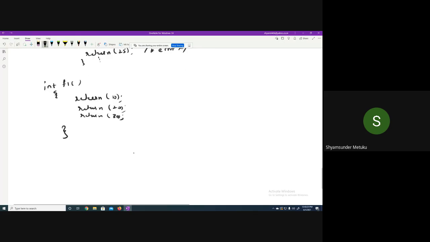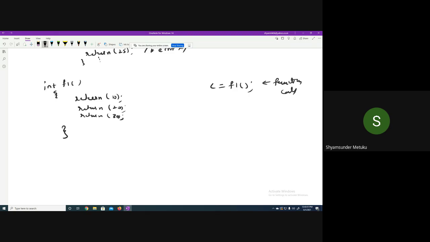Can you tell me what value the above function returns? 10, 20, 30? Say I'm using c is equal to f1. What is the value of c now? It is a function call.